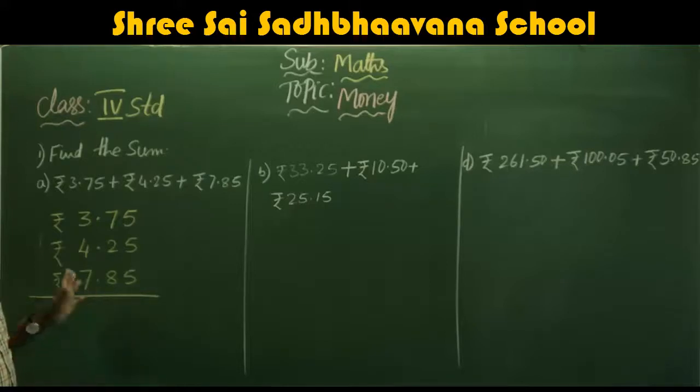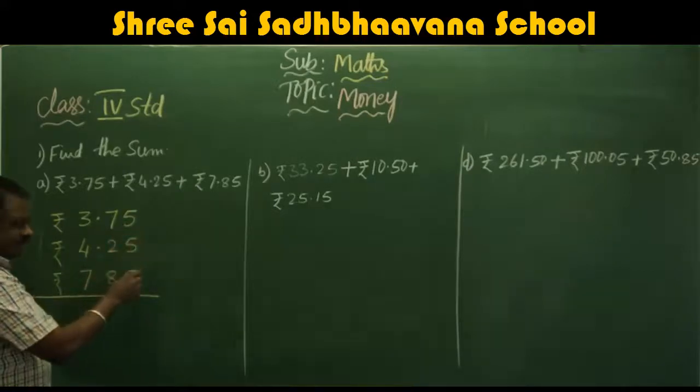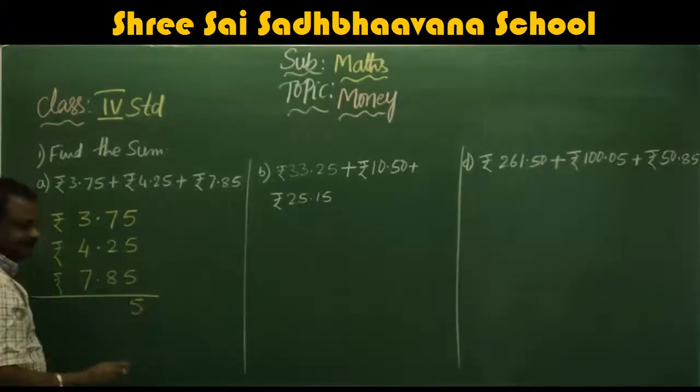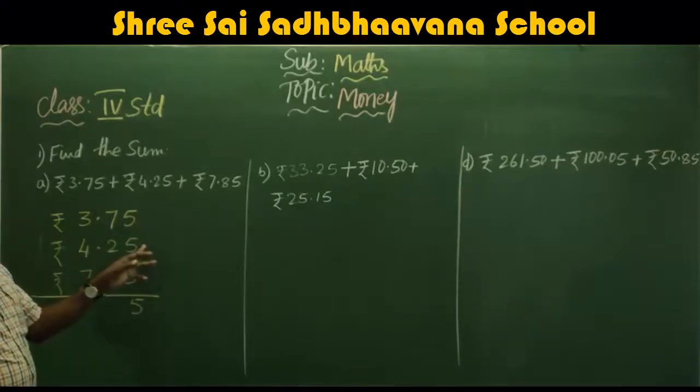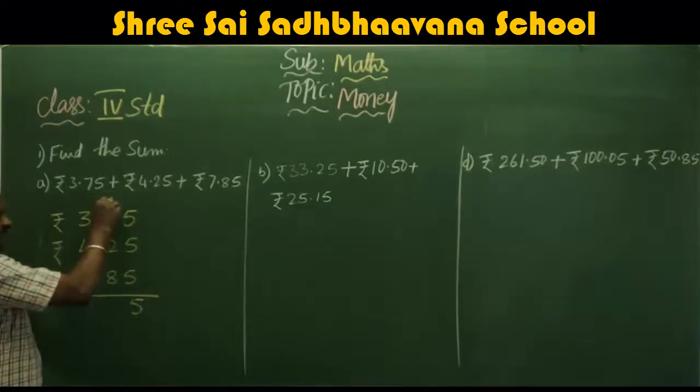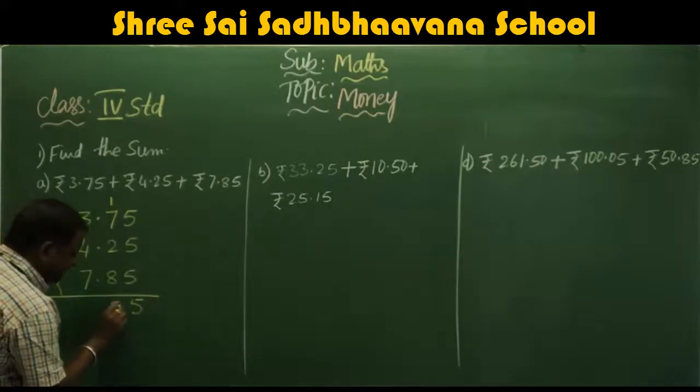Just simply add, as you add other things. Yes, 5 plus 5, 10, 10 plus 5, 15. Once again, let's explain. 5 plus 5, 10, 10 plus 5, 15, carry 1. Carry 1, 7 plus 1, 8, 9, 10. 8 plus 2, 10, 10 plus 8, 18.